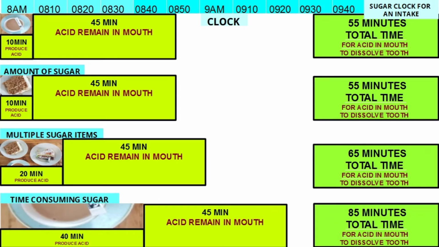Having tea with 5 grams of sugar over 10 minutes has a sugar clock of 55 minutes. Having tea with sugar over 40 minutes has a sugar clock of 85 minutes. Taking longer time to consume sugar gives more risk of tooth decay.